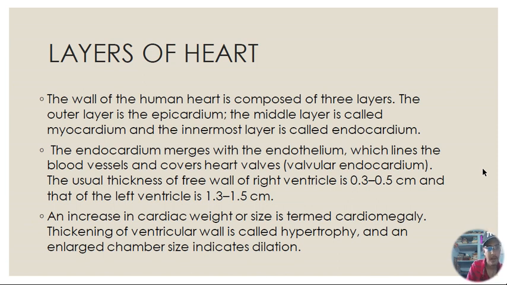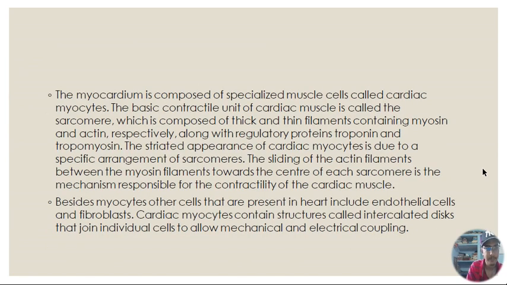The usual thickness of the free wall of the right ventricle is 0.3 to 0.5 centimeter, and that of the left ventricle is 1.3 to 1.5 centimeter. Therefore, the left ventricle is thicker compared to the right ventricle. An increase in cardiac weight or size is termed cardiomegaly, and thickening of the ventricular wall is called hypertrophy. An enlarged chamber size is called dilation. So whenever there is an increase in the weight of the heart, we call that cardiomegaly. If there is thickening of the ventricular wall, we call it hypertrophy. And if there is an enlarged chamber size, we call it dilation.